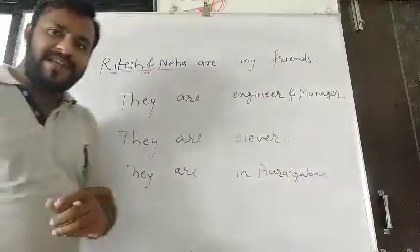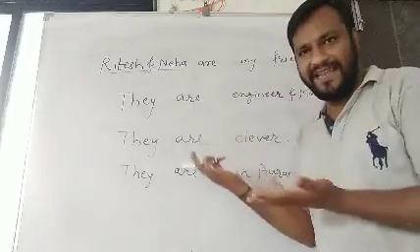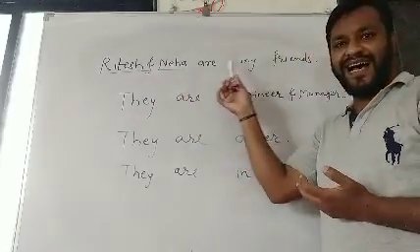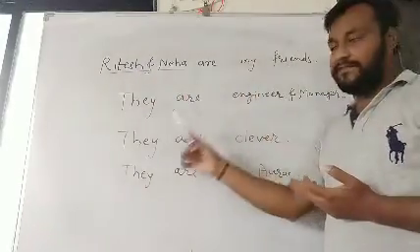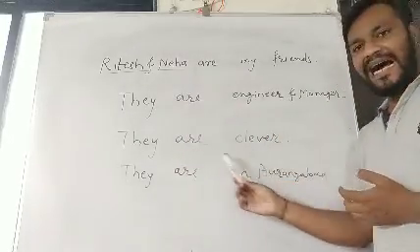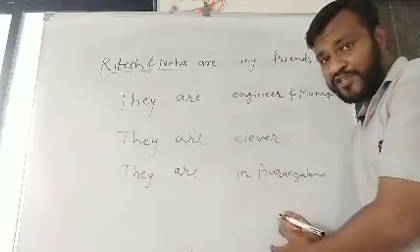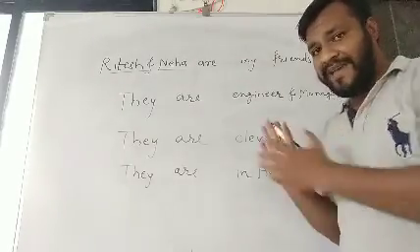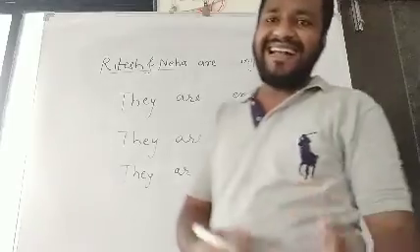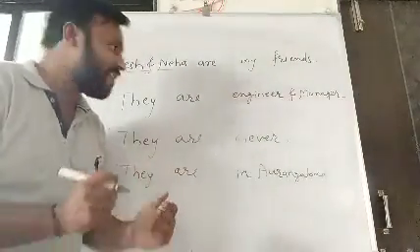Friends, I have written examples. Study the examples, very simple examples I have written. Ritesh and Neha are my friends. They are engineer and manager. They are clever and they are in Aurangabad. These are positive sentences. Now for making these negative, I am just adding not after helping verb, after tense indicator.